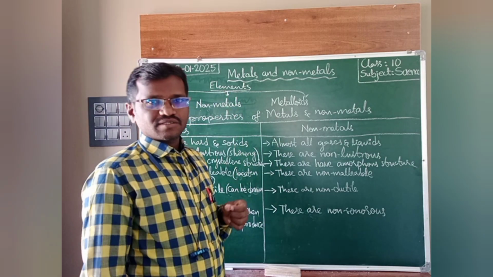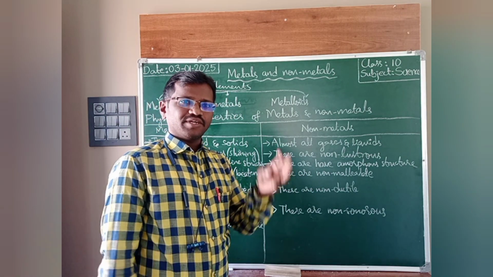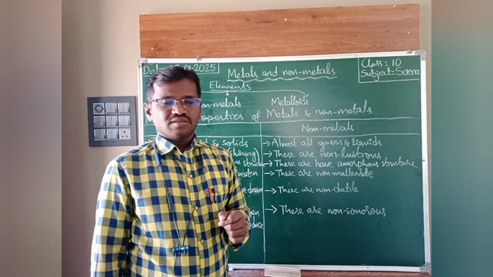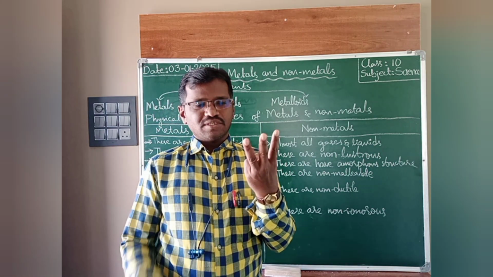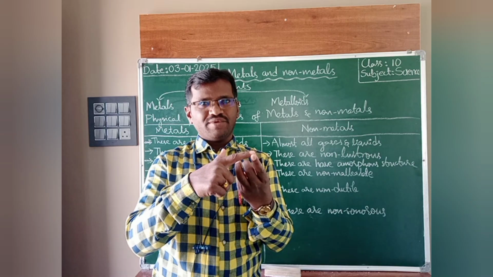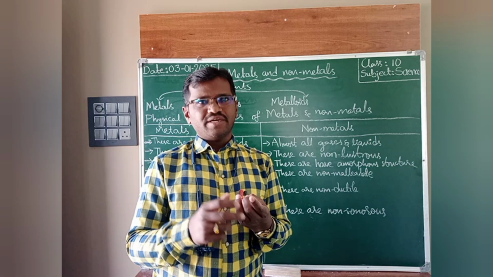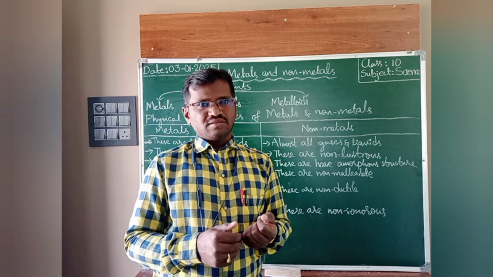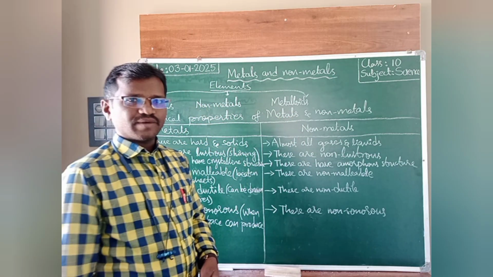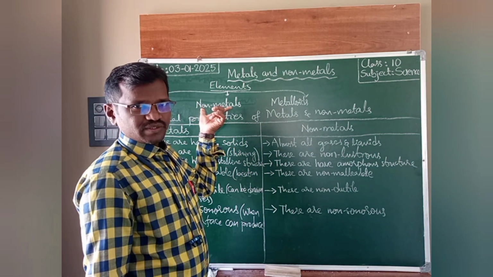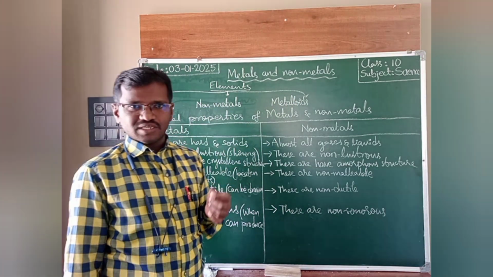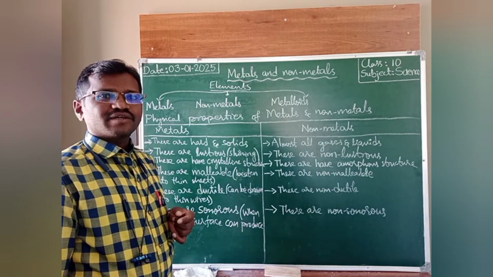See here, elements. You already know that elements are classified into three types: metals, non-metals, and metalloids. Metals and non-metals have special characters and properties, but metalloids have properties of both metals and non-metals. So in this chapter there is no discussion about metalloids, but we discuss metals and non-metals. That's why we should concentrate on this concept.